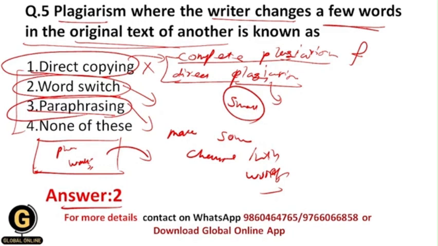Though I am changing phrases, words, and the format of the sentence, it is still paraphrasing, because I am saying that it is my own idea, and I am not providing credit to the original author. And that's why it is called plagiarism. This option again gets eliminated, so your correct answer should be 2.